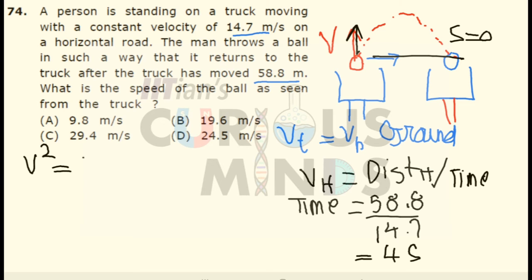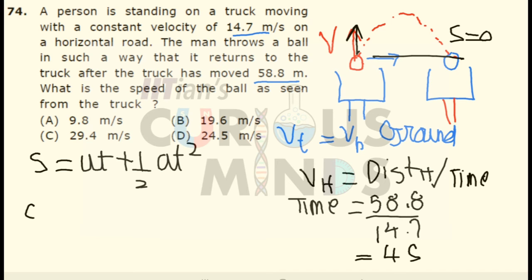Now the vertical displacement of the body is equal to 0. In the vertical direction it is equal to 0. So now we have to calculate the speed with which it is thrown. Over here we could use the formula v square is equal to u square plus 2as, but if it is thrown vertically upwards with a velocity v and the displacement is 0, we have to get the velocity in terms of time. So we will use the formula s is equal to ut plus half at square. This would be easier.